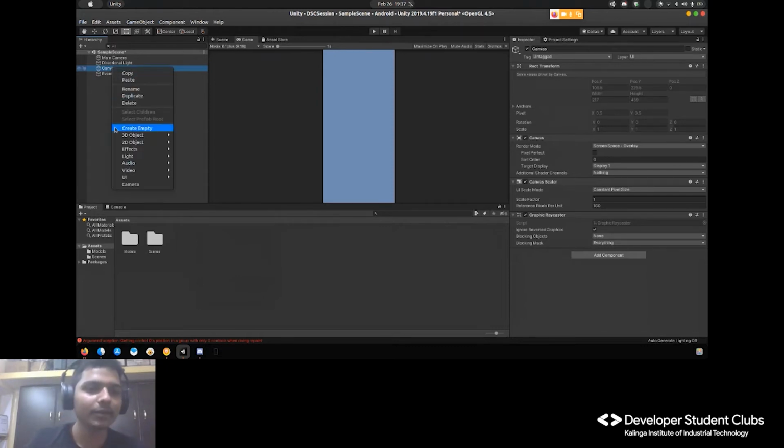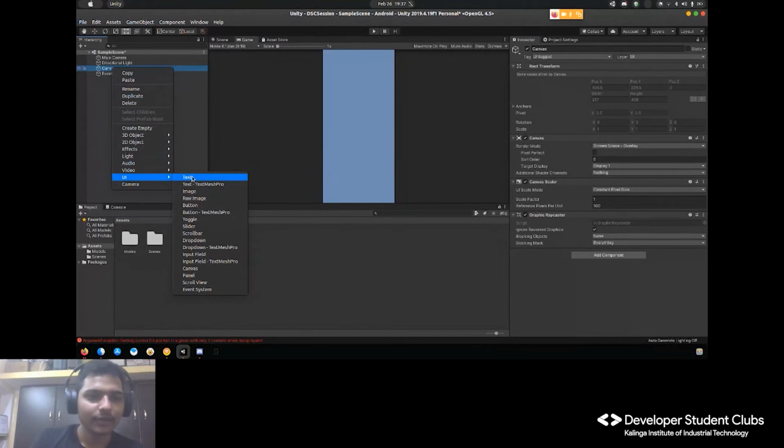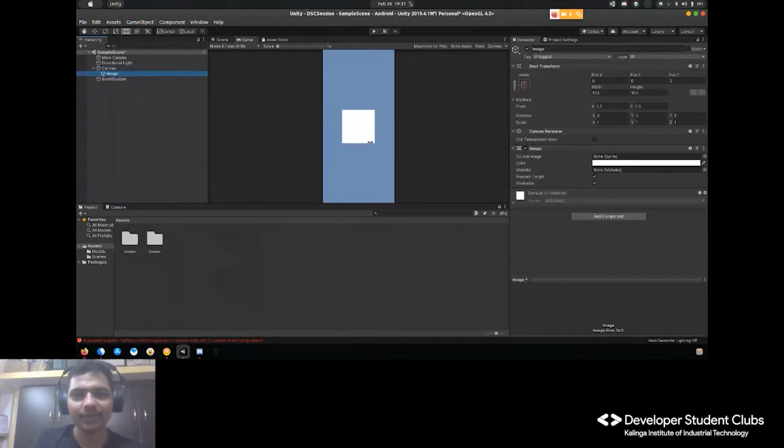So I will right-click on the canvas, go to UI, and this time I want to put in an image. Simple image. Now, it's been my experience that after learning all the Unity stuff, people face problems with UI-related work, because not every screen has the same aspect ratio.